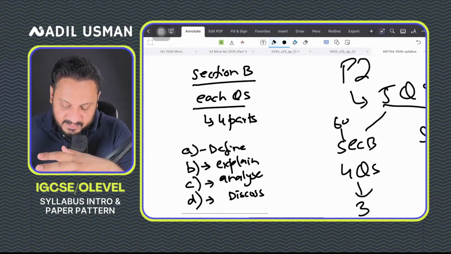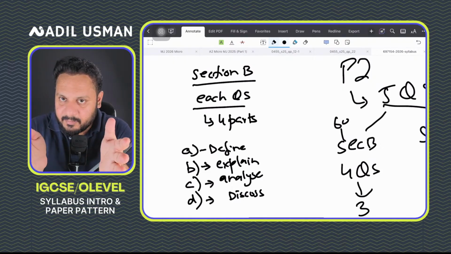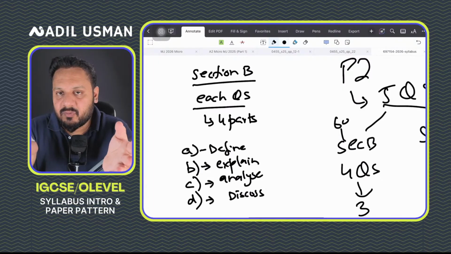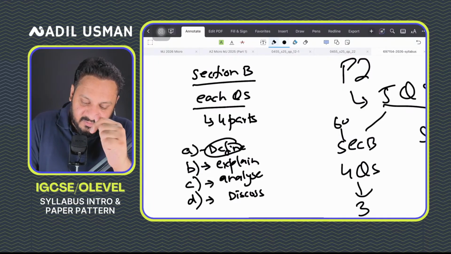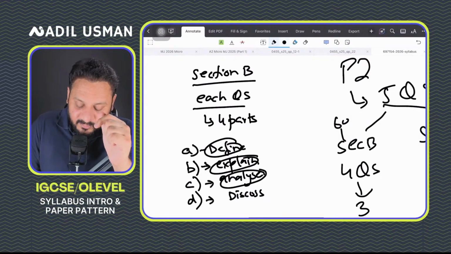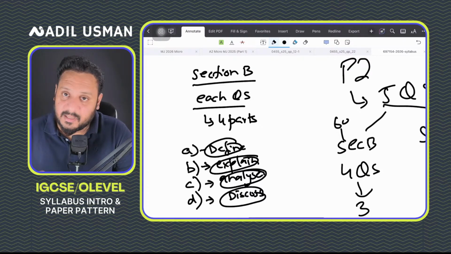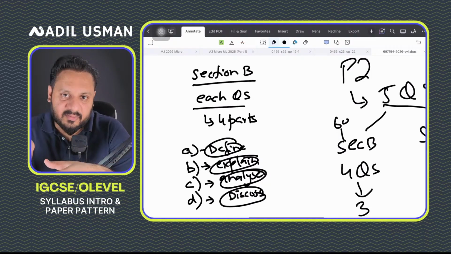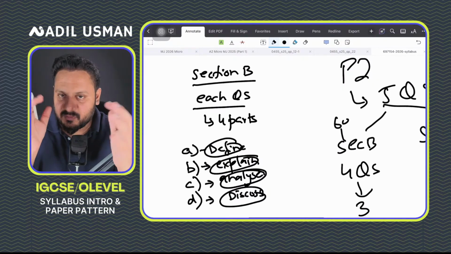So define, explain, analyze, discuss. Remember that every question in your IGCSE O-level exam would be a define, explain, analyze, or discuss question. So you as an IGCSE O-level student must not only know the topic, but you also must know how to attempt a define question, an explain question, an analyze question, and a discuss question, because every question has to be done differently. Every question requires a certain length, a certain number of points, and has to start a certain way and end a certain way. If you want those top marks, you must know all of this as well.